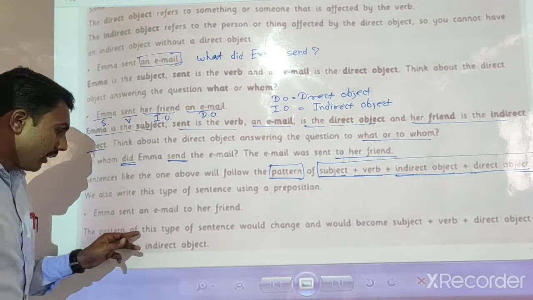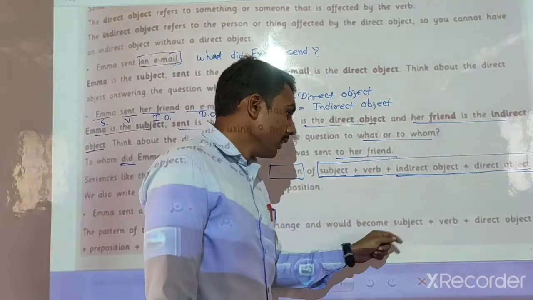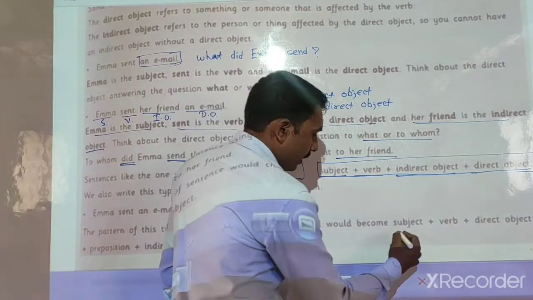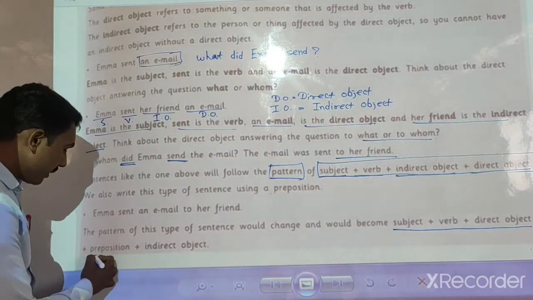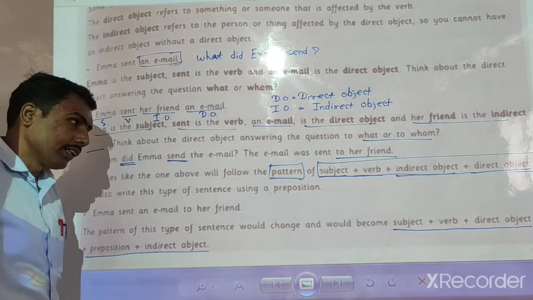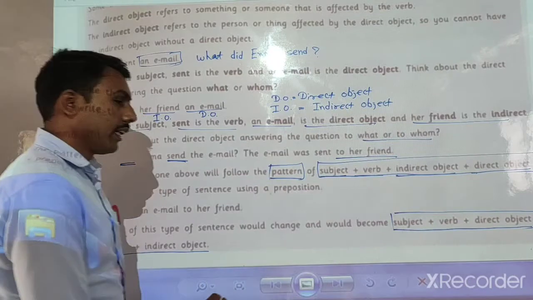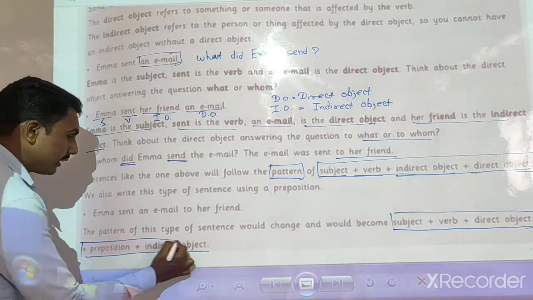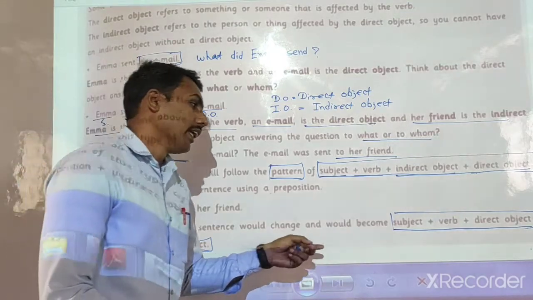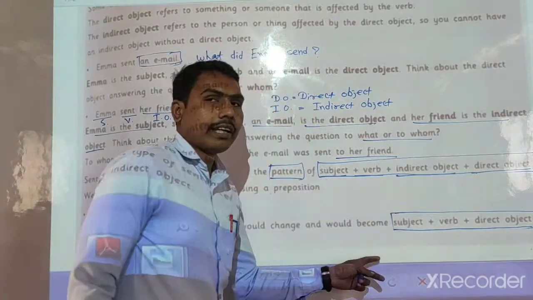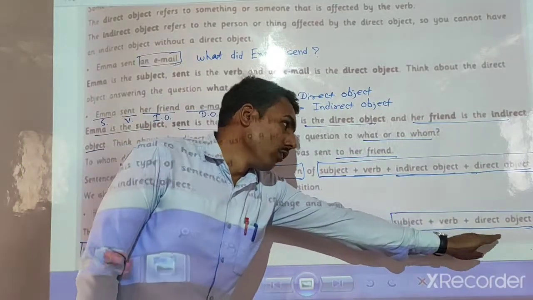The pattern of this type of sentence changes and becomes subject plus verb plus direct object plus preposition plus indirect object. It is the second pattern. Are you getting that? While using the indirect object, we can change the pattern.